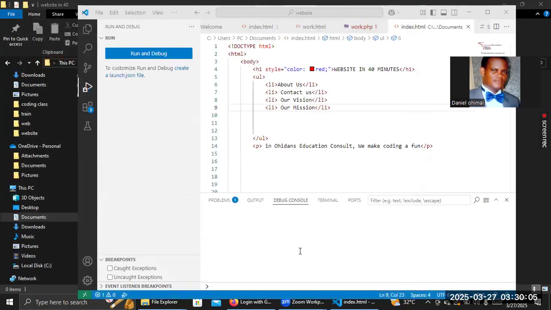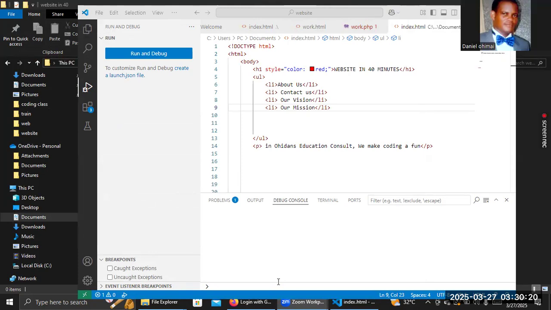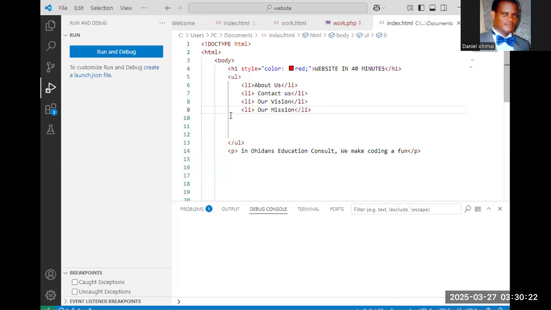Let me share Visual Studio Code again. So now, these are all just list items. But what I want to do now is turn them into links.